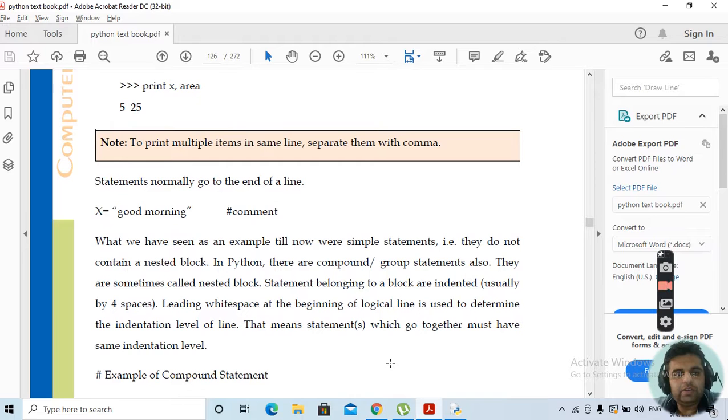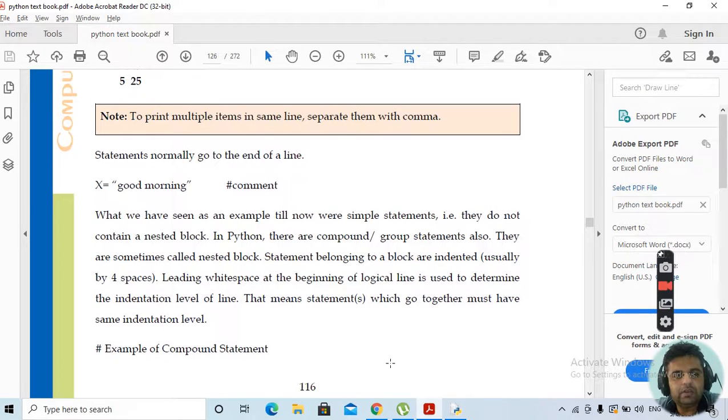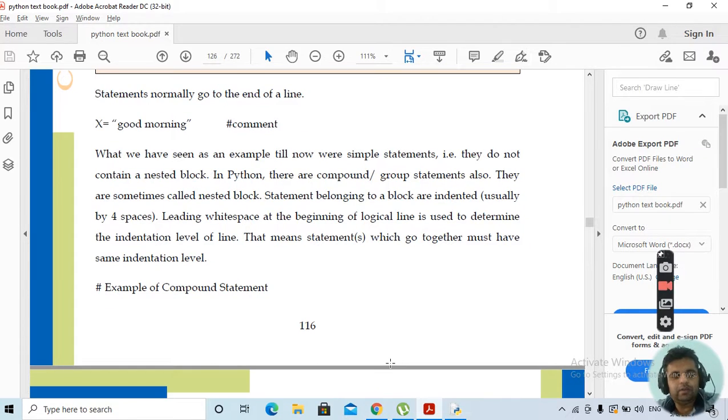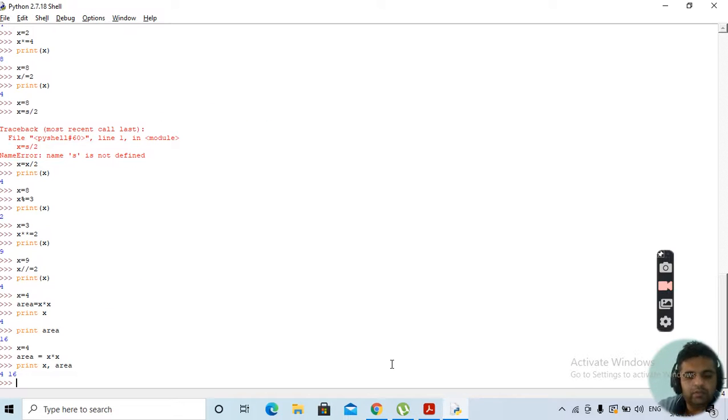Then we can use comments also. Clear? If we want to have comments, start with 3 quotes, like: program to print a string. Close it with 3 quotes.